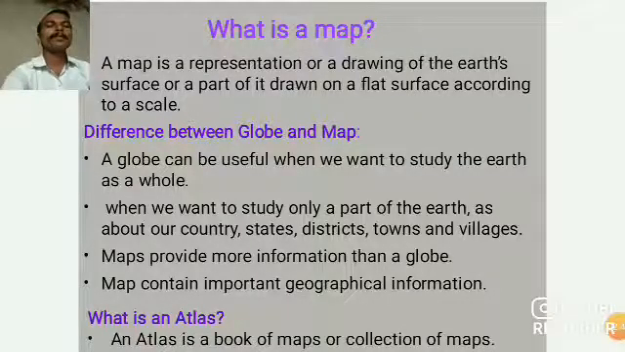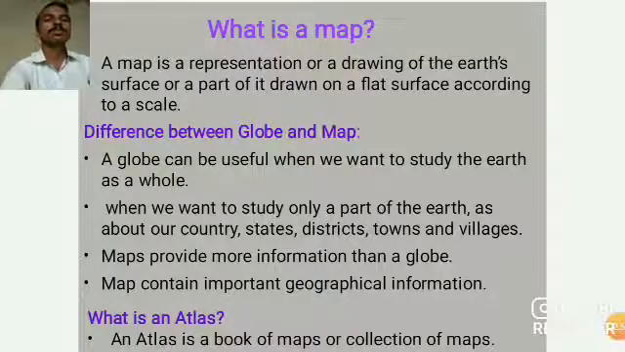Difference between globe and map. Why am I taking this here? Because we learned the chapter on globe, latitude and longitude. So for what purpose do we use the globe and for what purpose do we use the map? When we study the earth as a whole, at that time we use a globe. And when we want to study only a part of the earth, such as our country, state, district, towns, villages, roads, then rainfall, etc., the map provides more information than a globe.